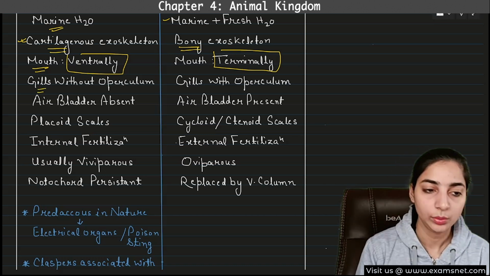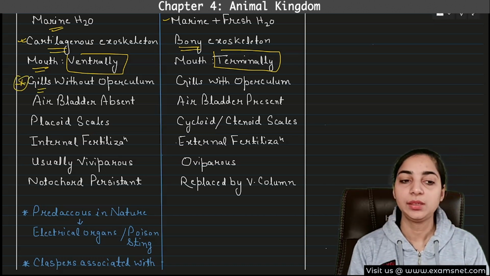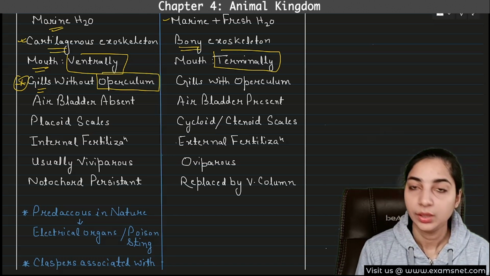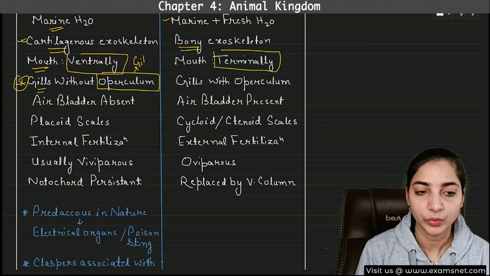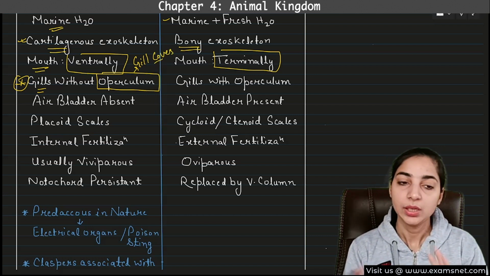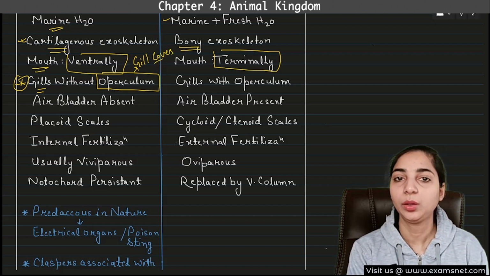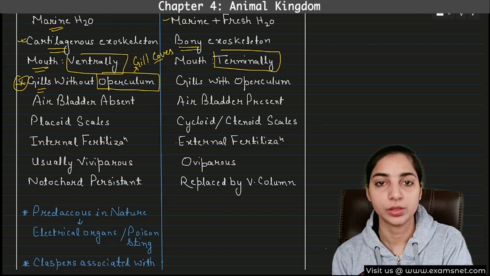This is also important. You can star mark. Gills are present without the operculum in Chondrichthyes. And what is meant by operculum? It is the gill cover. Okay, it is gill cover. So it covers the gill. Okay, so gill covers are not present in the Chondrichthyes, but they are present in the Osteichthyes.